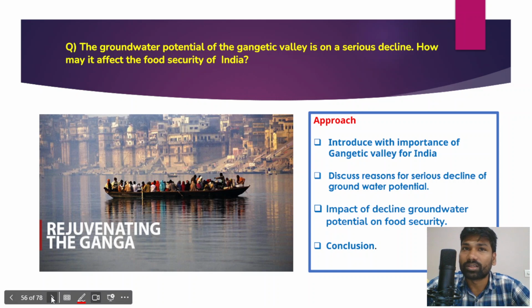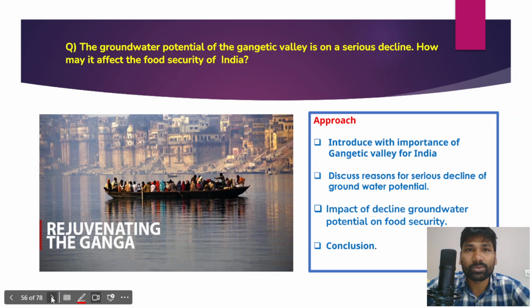Now if you look at the Gangetic Valley, in fact it has been sustaining a huge population in the northern plains, and it is very well known for its rich alluvial soil, its fertile soil, and its towns and cities sustaining population. The fertile soils have also been sustaining a wide variety of crops such as wheat and rice, and it has also been contributing to the larger food security of India.